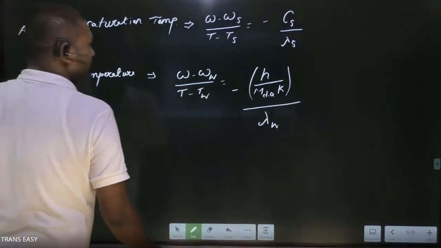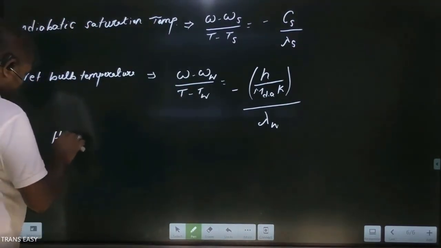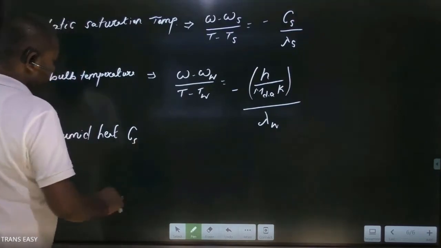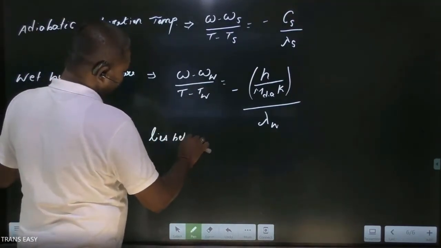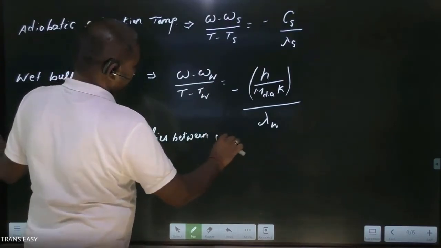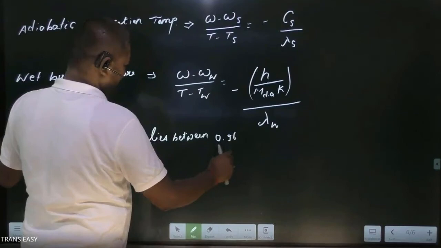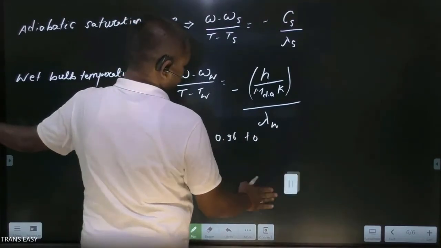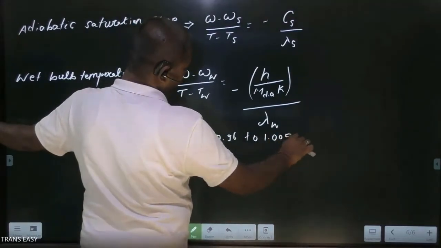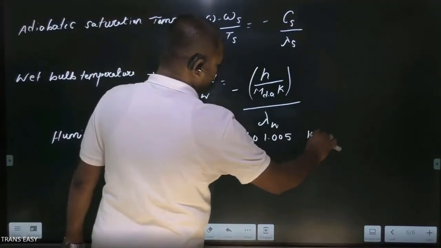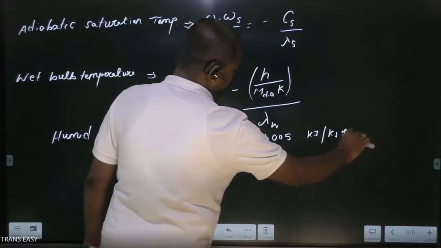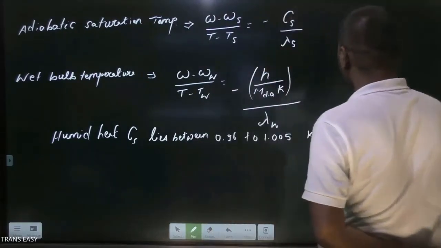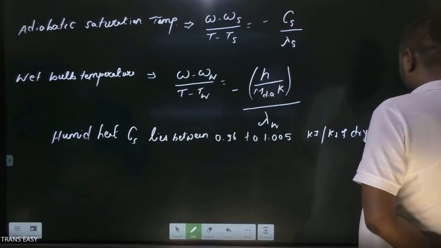Another experiment tells that humid heat Cs lies between 0.96 to 1.005 kilojoule per kg of dry air per Kelvin.